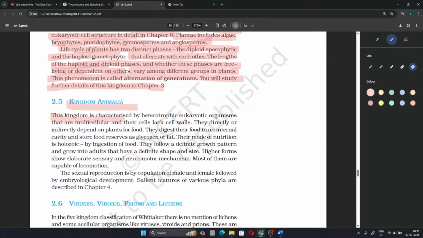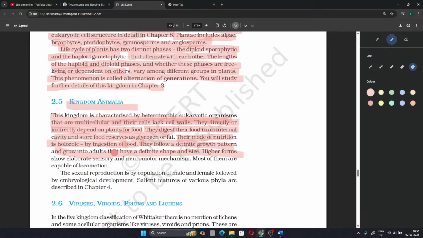Kingdom Animalia. The Kingdom Animalia is characterized by heterotrophic eukaryotic organisms that are multicellular and their cells lack cell walls. They directly or indirectly depend on plants for food. They digest their food in an internal cavity and store food in the coelom cavity. Store food reserves as glycogen and fat. Their mode of nutrition is holozoic, meaning engulfing or ingestion of food. They follow a definite growth pattern and grow into adults that have a definite shape and size, not as in plants which show indefinite growth.